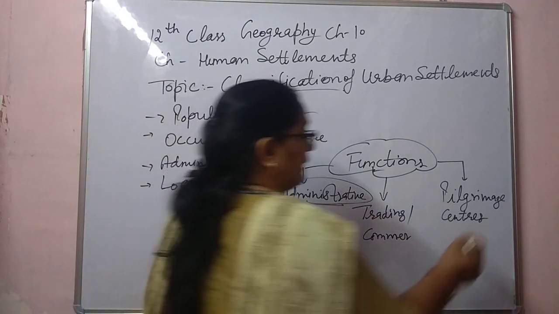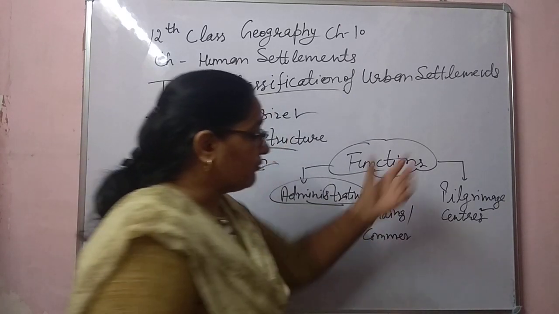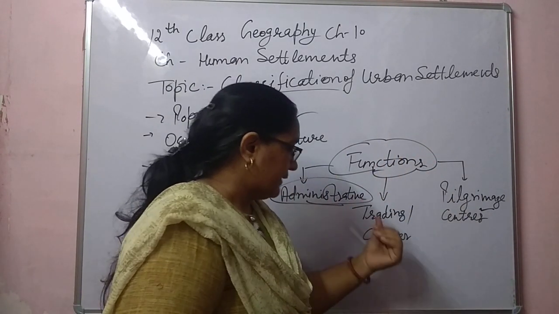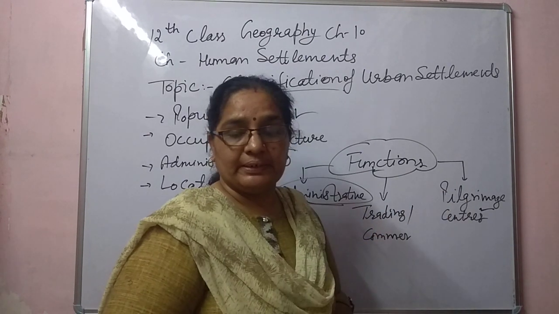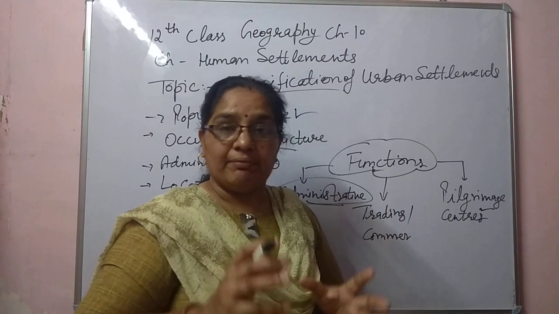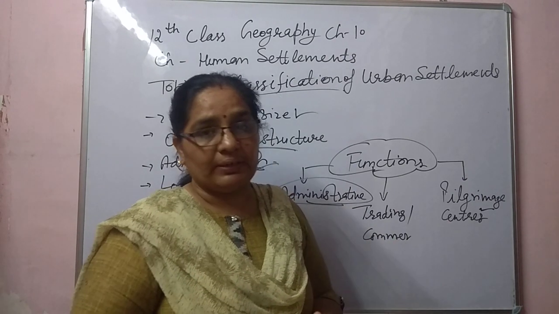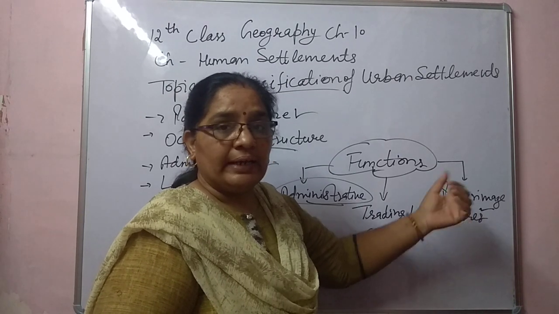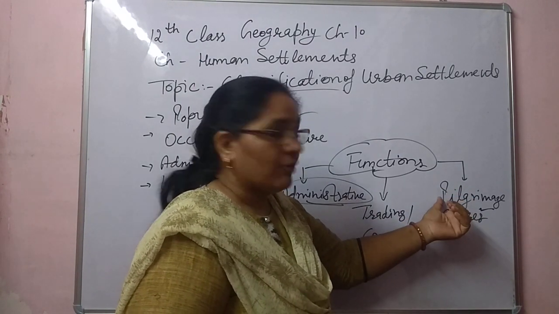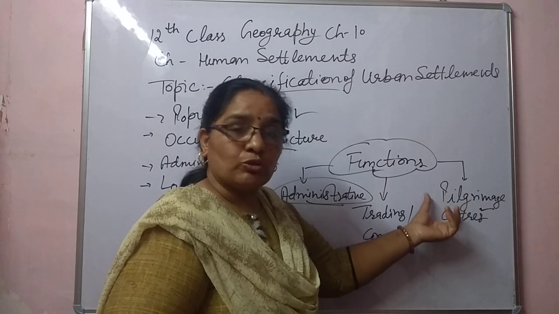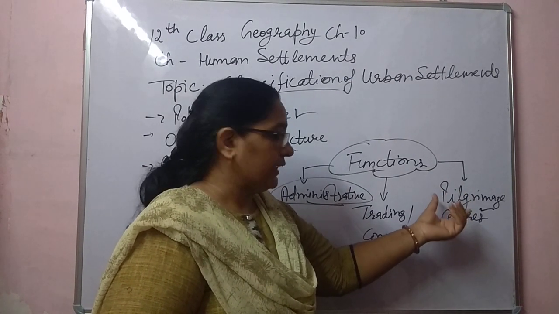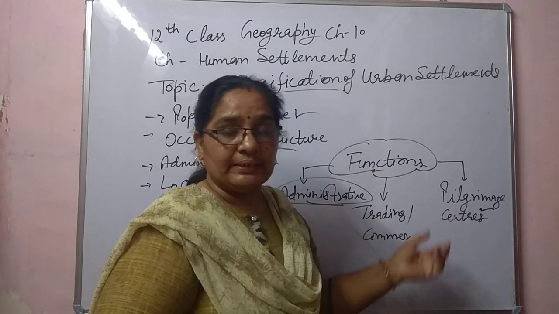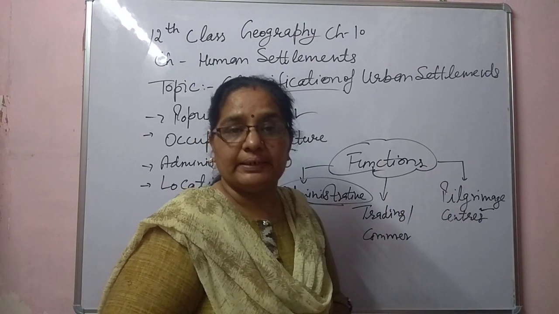Next one is the pilgrimage centers. First of all, people settled in administrative areas or for trading purposes, and the third one is the pilgrim center. Different communities are living together in our country. We are taking the example of our country. Muslims go to the Hajj pilgrimage, and Hindus go to temples, for example in Puri or Haridwar. So these are the pilgrim centers which are populated urban areas.